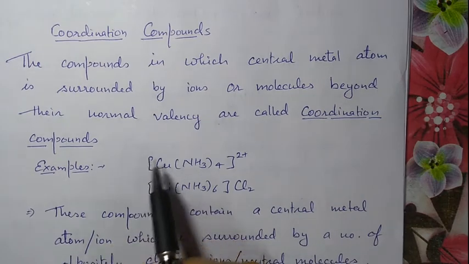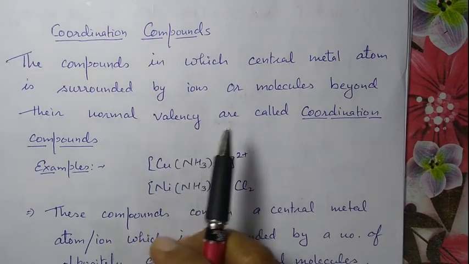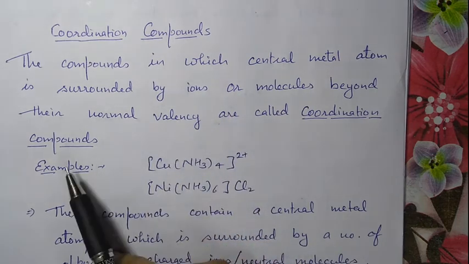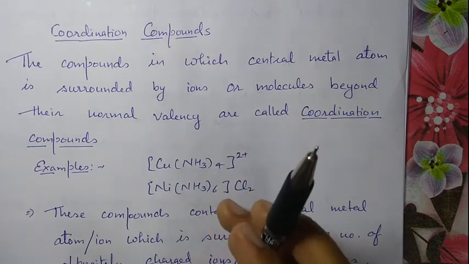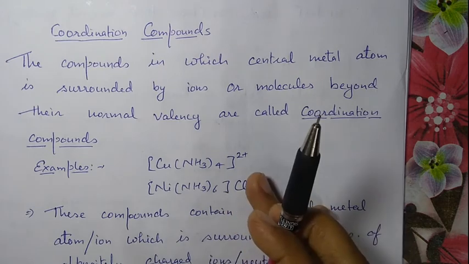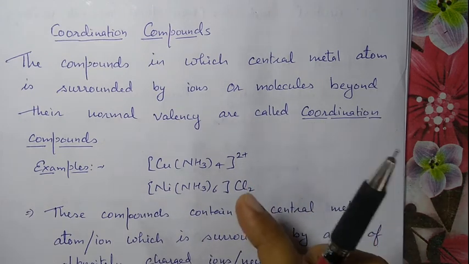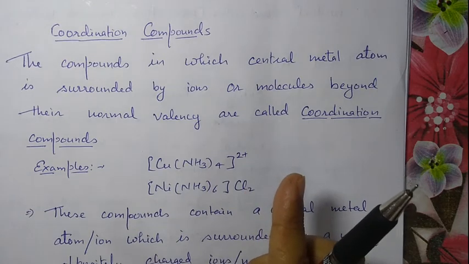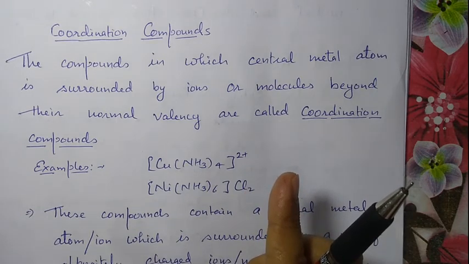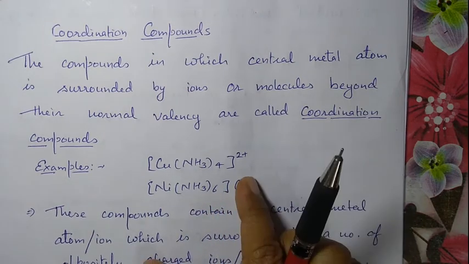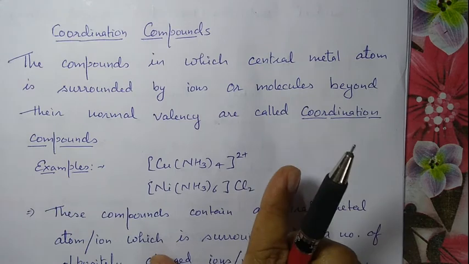As we know, what is coordination compound? It is defined as a compound that results from the combination of two or more stable chemical species, and which can retain its identity in solid as well as in solution.